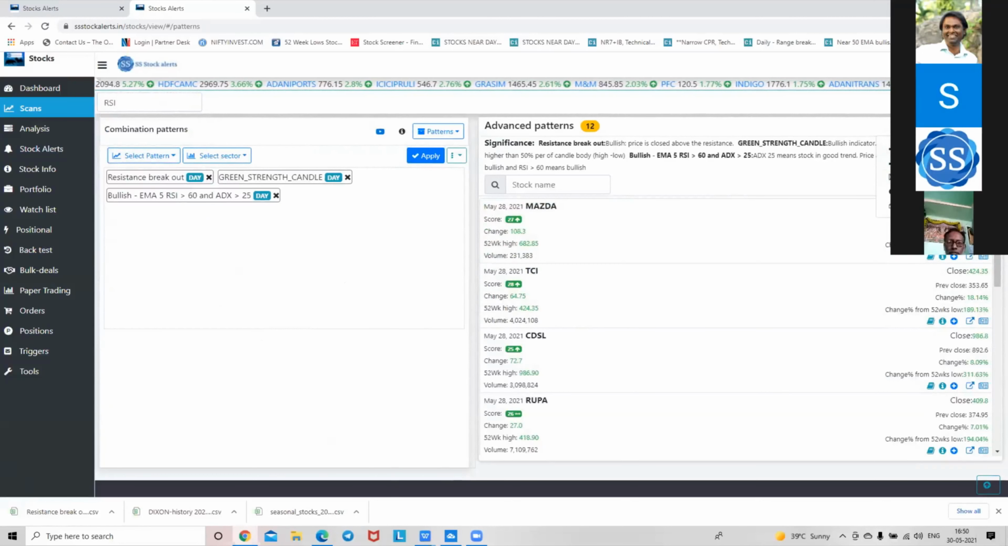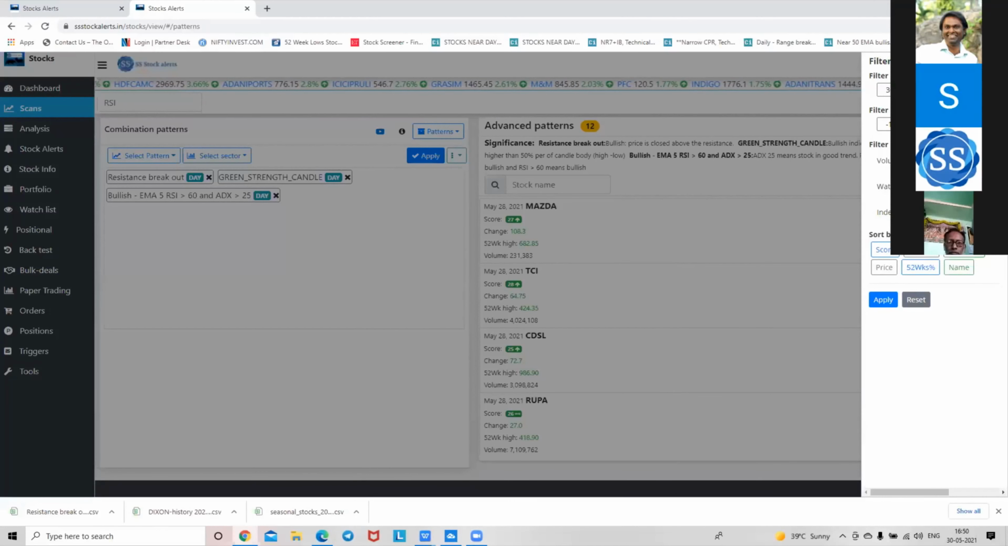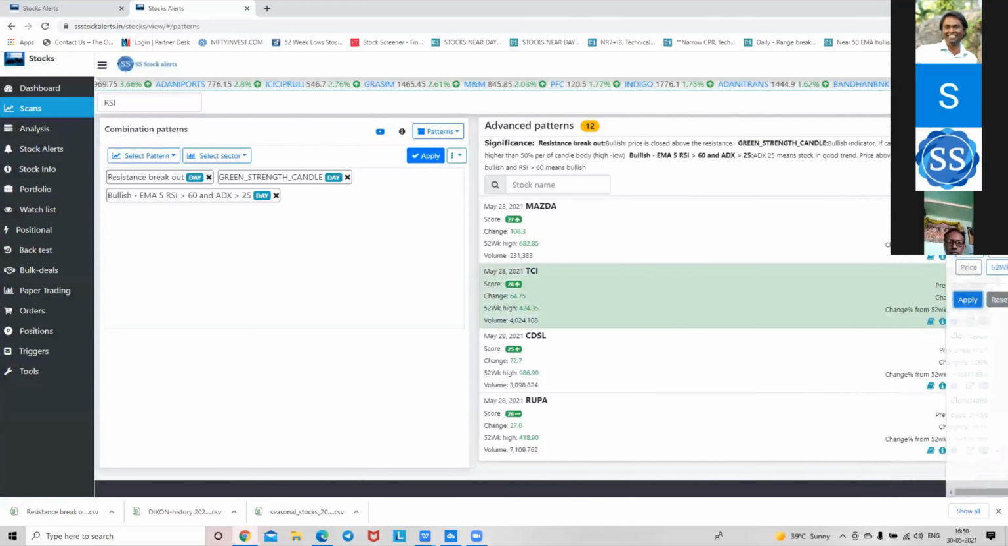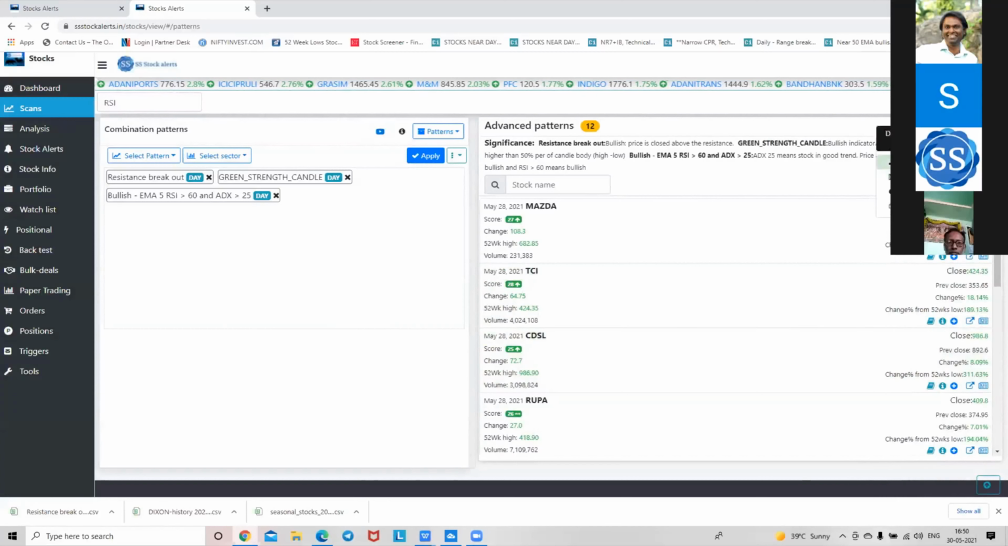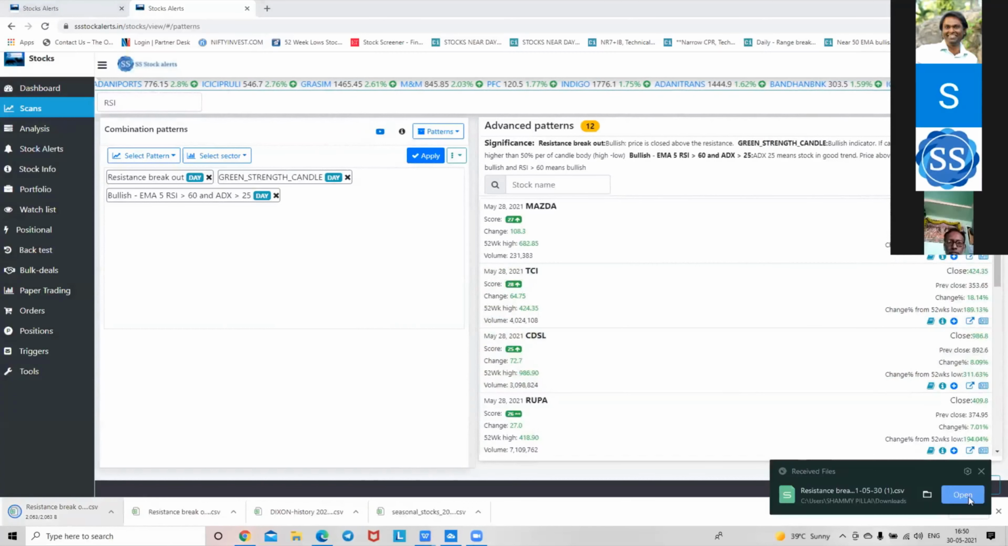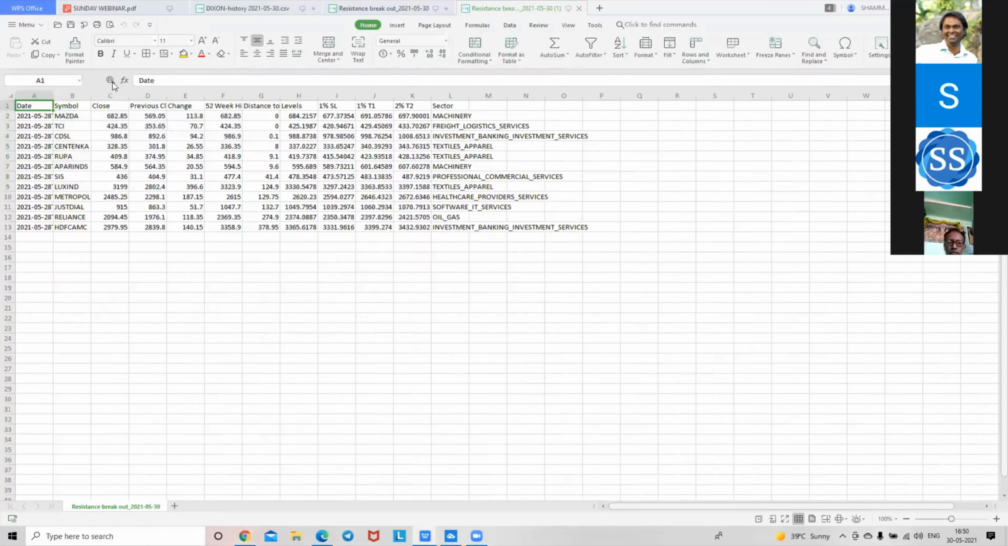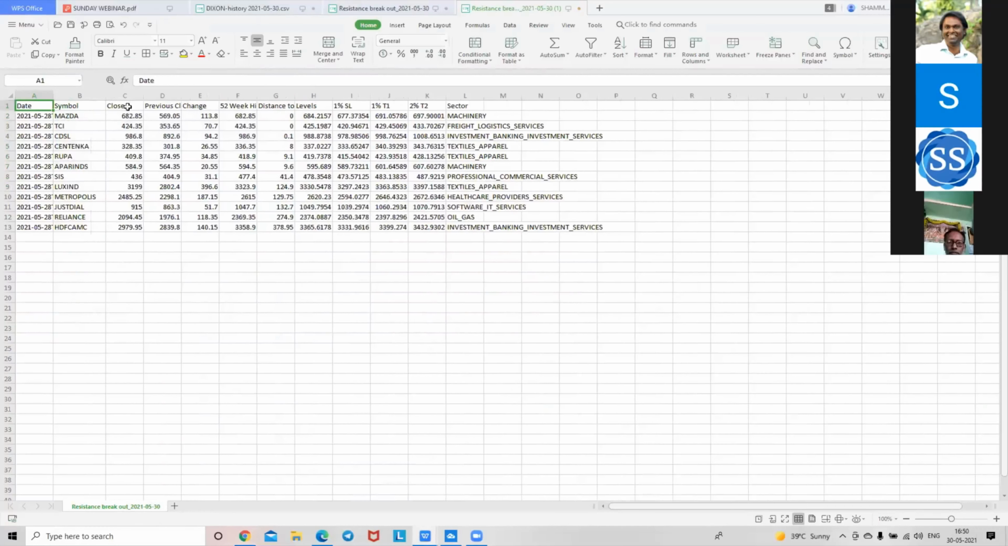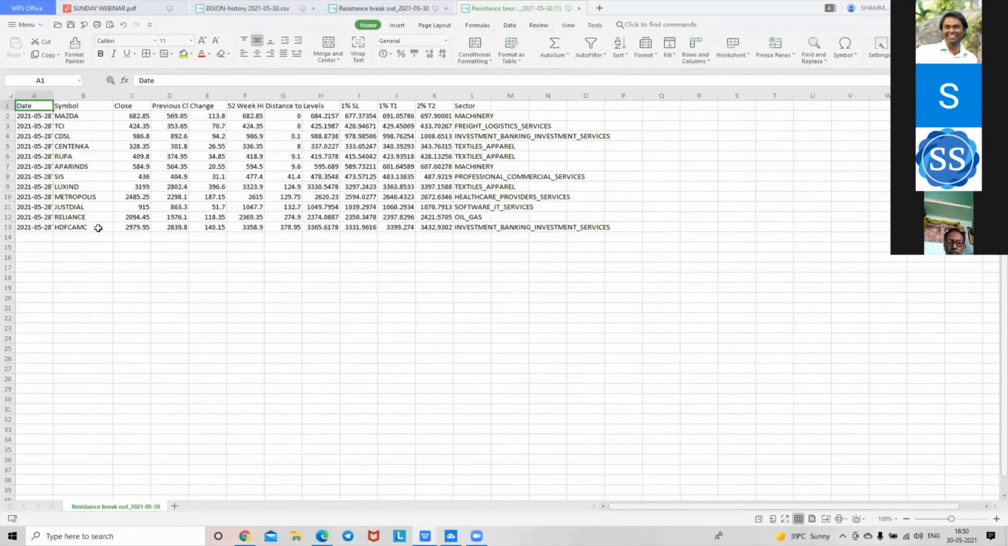Then we go to volume, which should be above 1 lakh, and price should be above 300. So we get the best of the stocks, and if you download with the levels, you are able to see all the stocks happening. So this is the stock list for tomorrow. I will consider SDFC, AMC, Reliance, Just Dial, Metropolis. All of these will be a hit tomorrow.